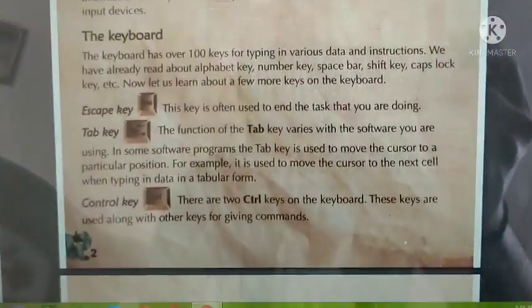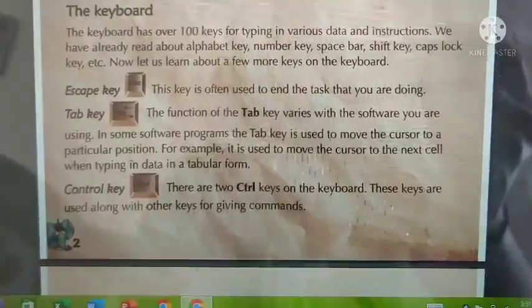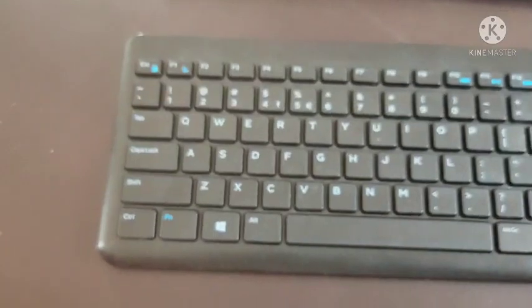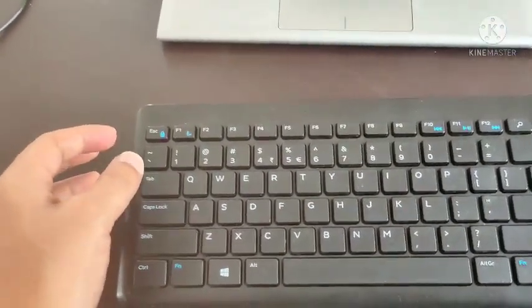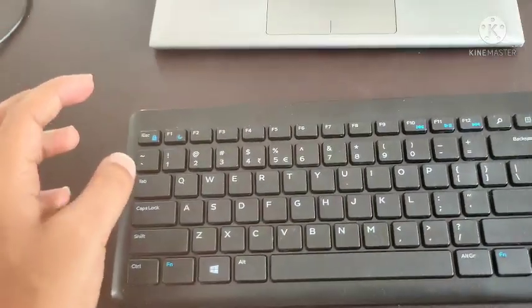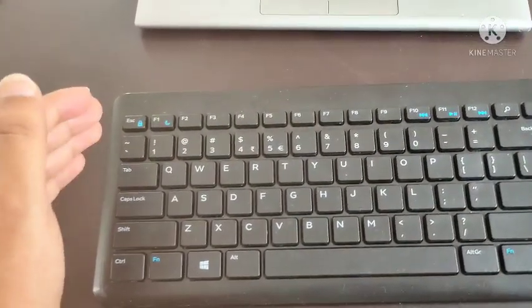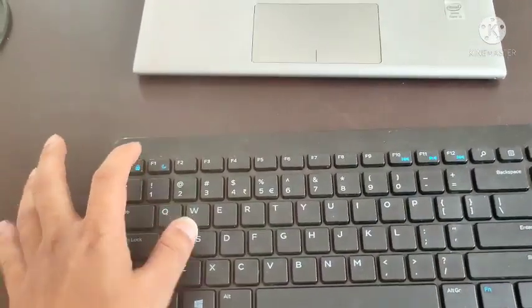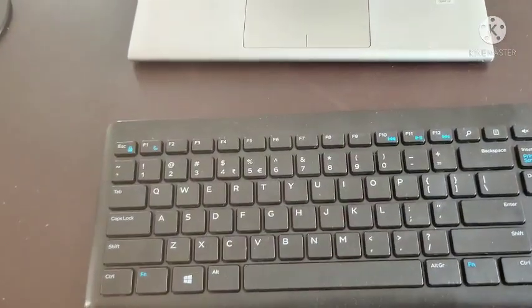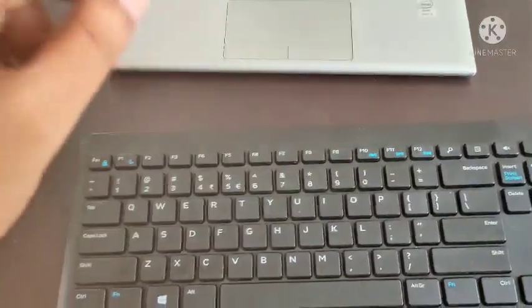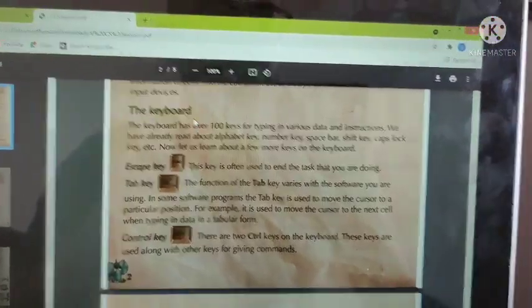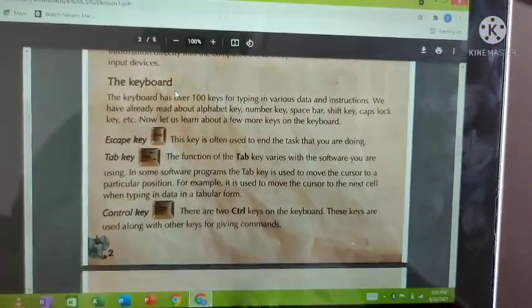Escape key. See, they have given the escape key. This key is often used to end the task that you are doing. What is the use of the escape key actually? If you are watching a video in full screen and you want to come out of it, if you press the escape key, it will come out and the full screen will be reduced. Escape key is just a small thing. It will escape from the current operation.